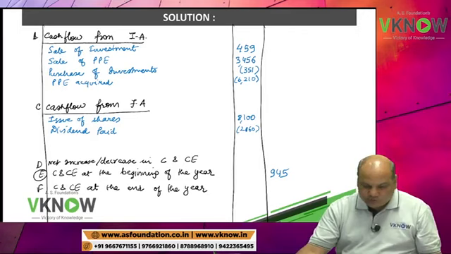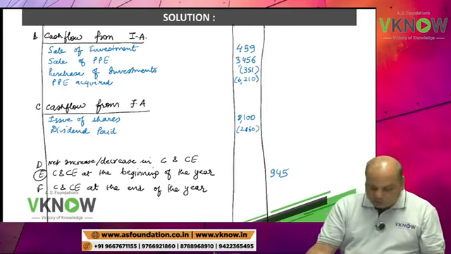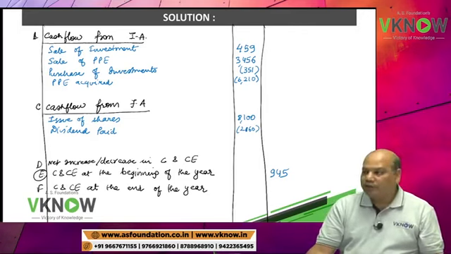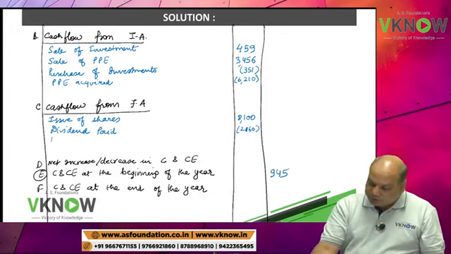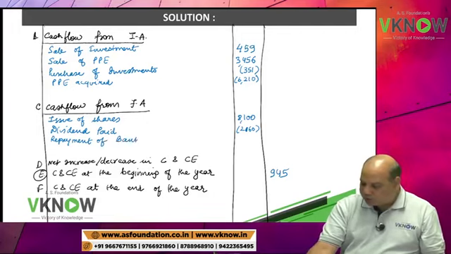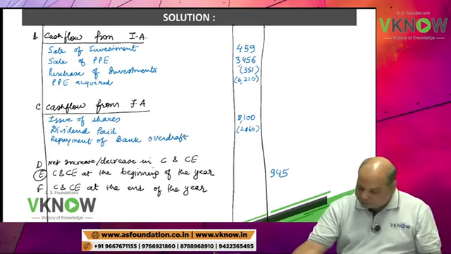Dividend paid 2160. And then repayment of bank overdraft is also a financing activity.